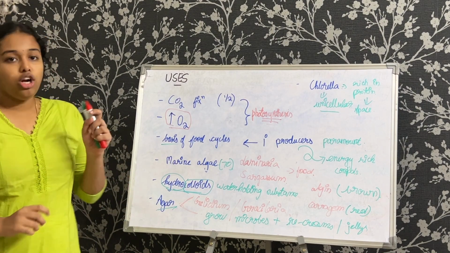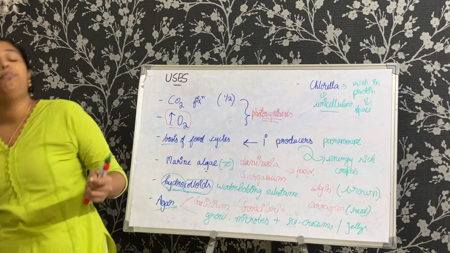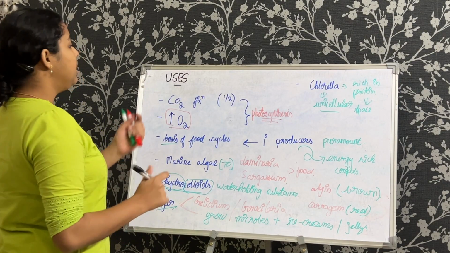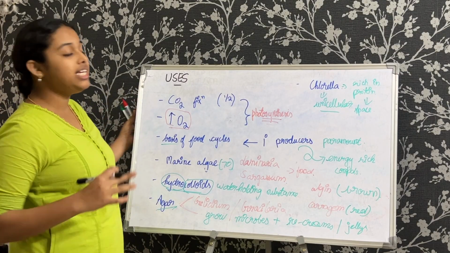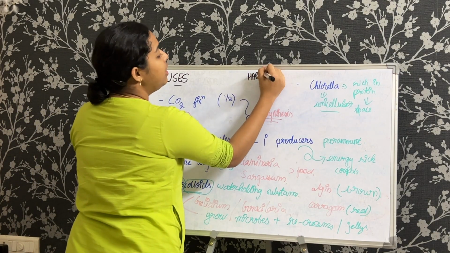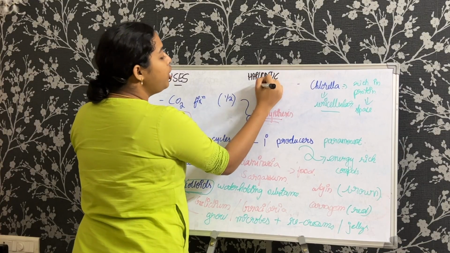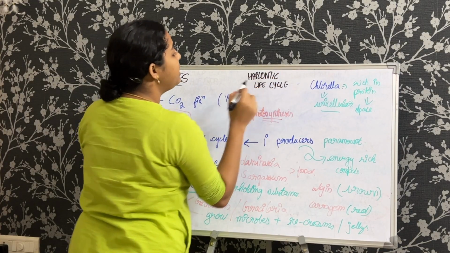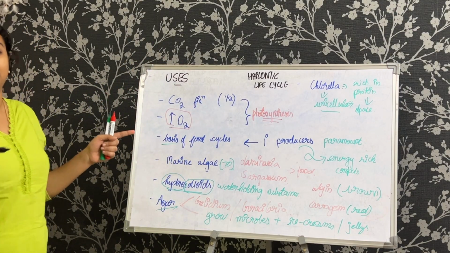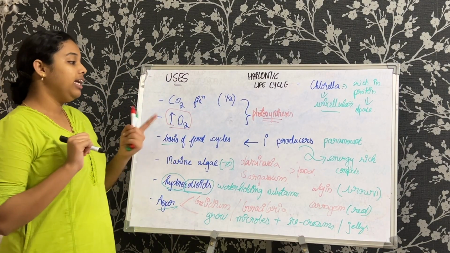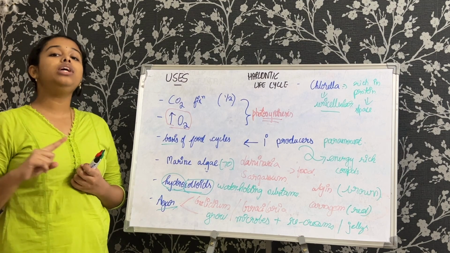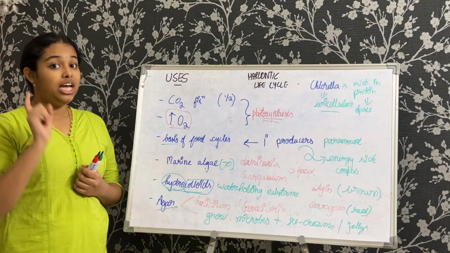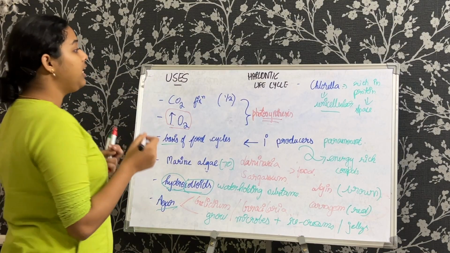This is actually not mentioned in the textbook, but it is equally important in the fact that it has been asked in exams. The point being that the life cycle followed by algae is haplontic. Haplontic life cycle. Now, I'm not going to mention what it is in detail here, but please remember that algae usually follow a haplontic life cycle. Now, is there any exception? Yes, there is. When I was discussing oogamy under sexual reproduction, I mentioned an example, right? Volvox and Fucus.